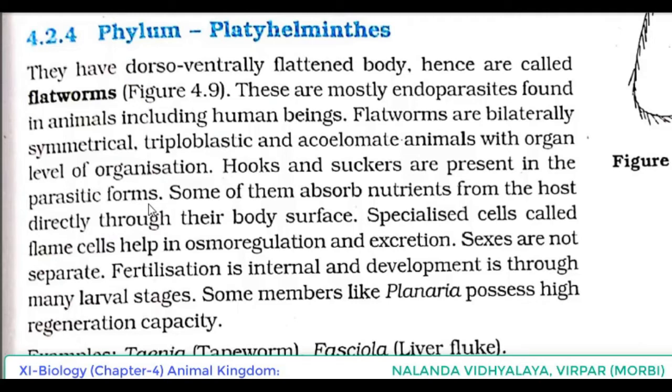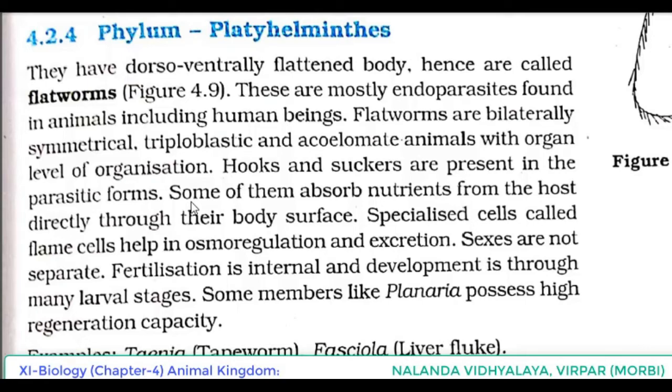As you know, parasitic forms are depending on the host. So they have to attach to the body of the host, and for that they need some structures.